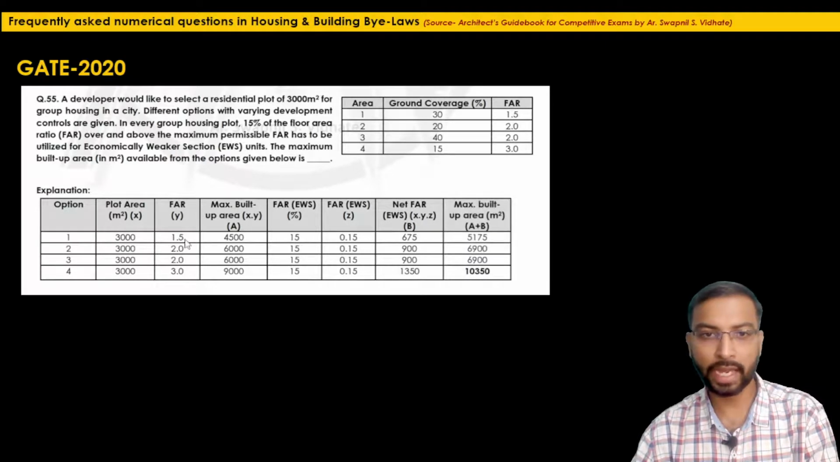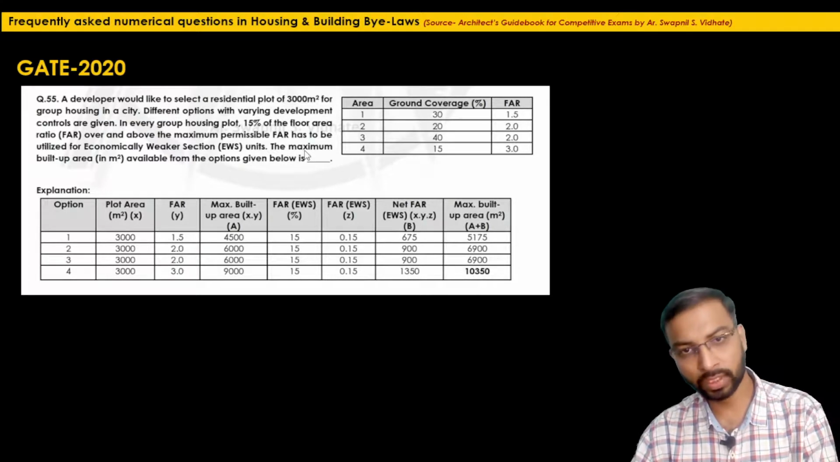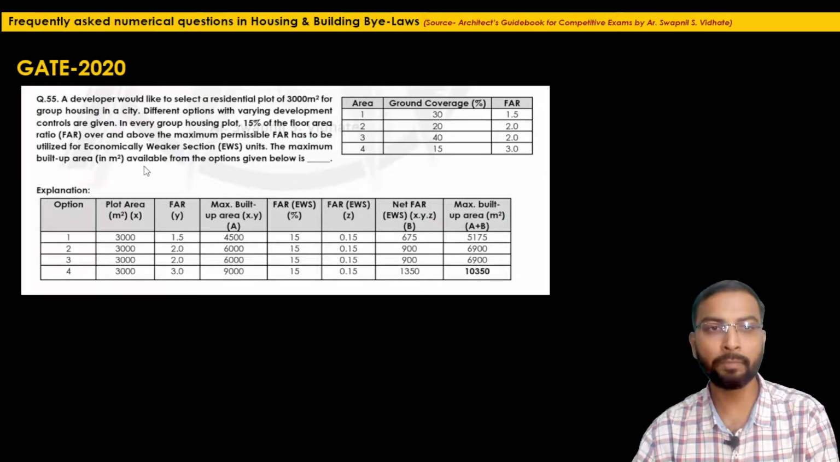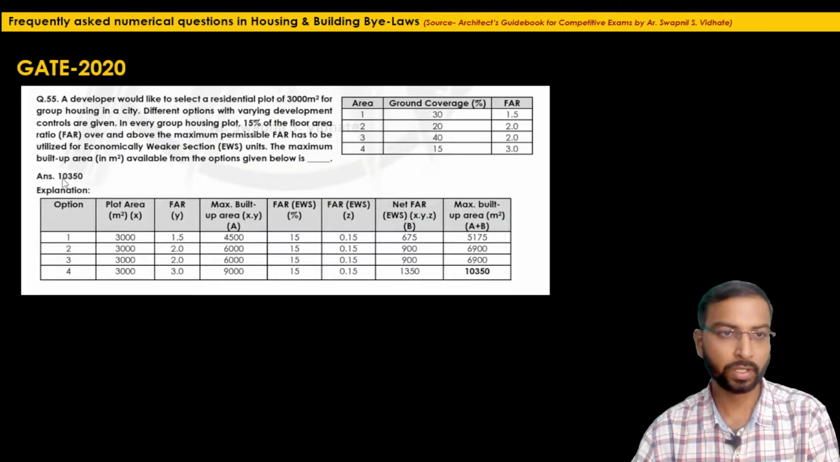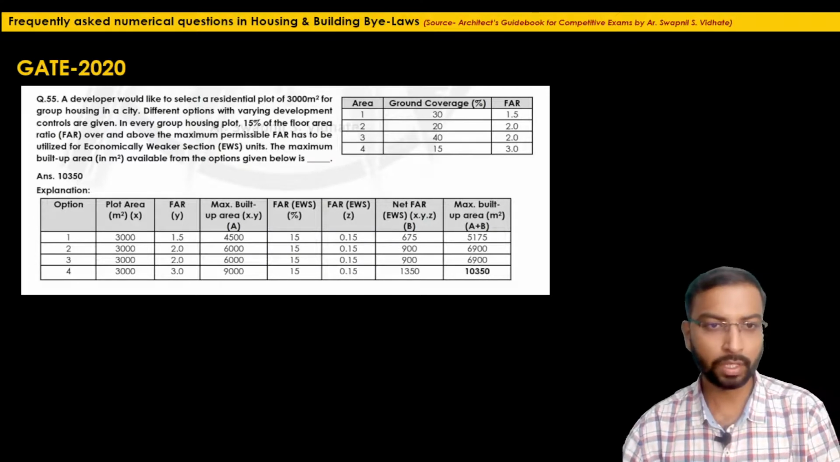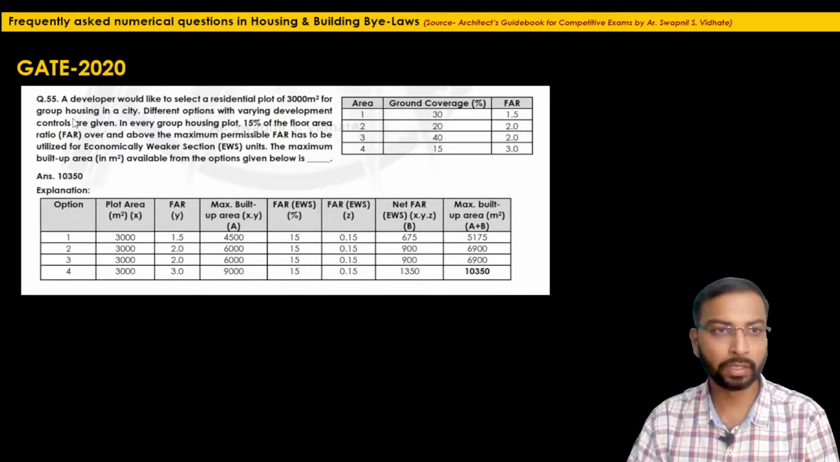In the third column we will add the value of column A and column B. So that will be 4500 plus 675, which is 5175. Similarly, if we keep on adding, in the last option we can achieve the maximum built up area for option 4, which will be 10,350 square meter. What they are asking in the question is only this value, the maximum built up area in square meter available from the 4 given options. So the answer is 10,350. So a simple question, not a lengthy one. It was a 2 marks question in GATE 2020, question 55.